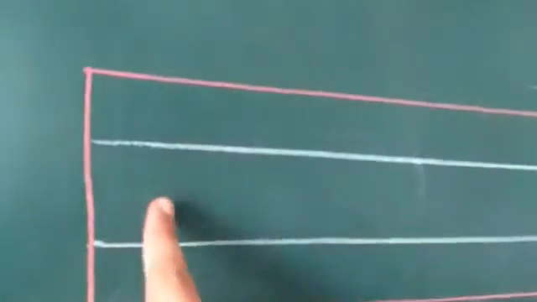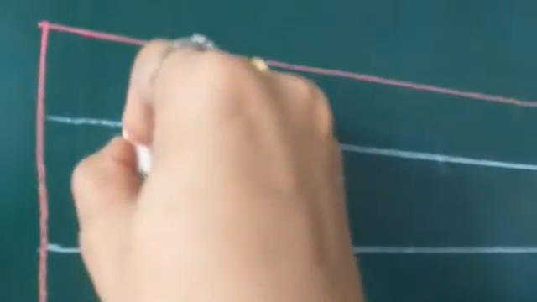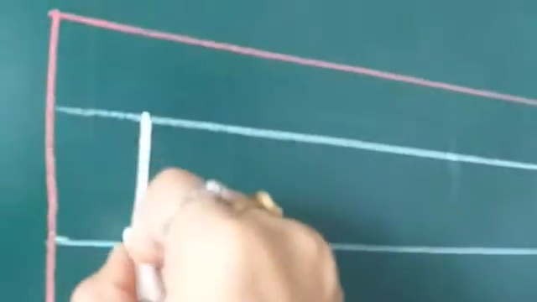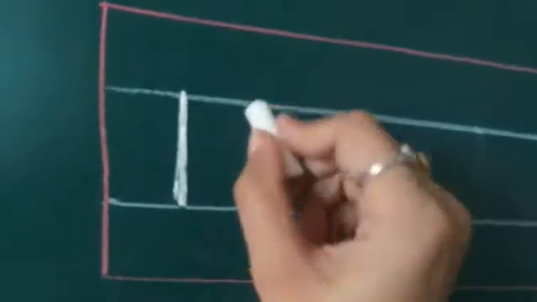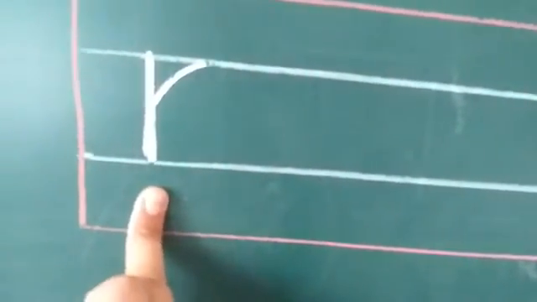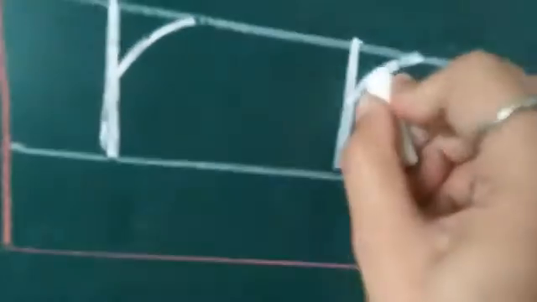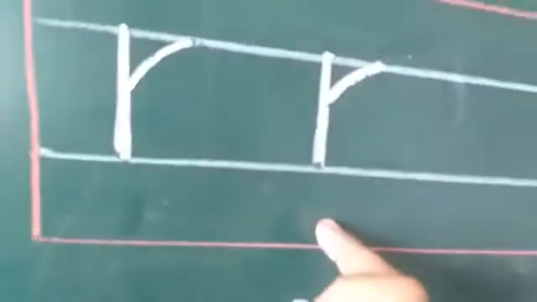Okay, let's see. Start with the first blue line and finish with the second blue line, standing line. Okay, and then touch with the first blue line, slant line. It makes small letter R. R for radio. Standing line and then slant line. It makes small letter R. R for rose.